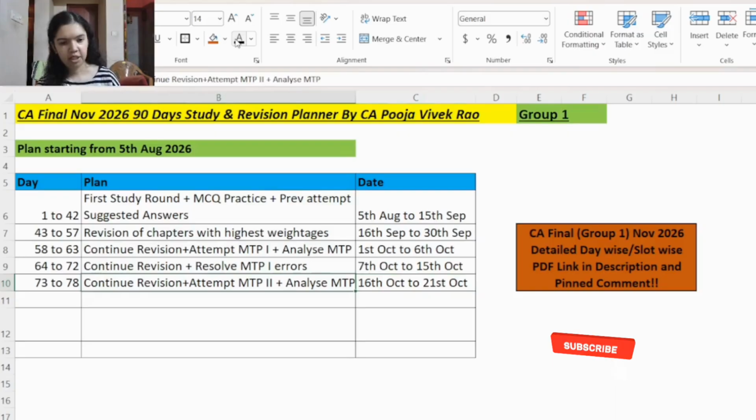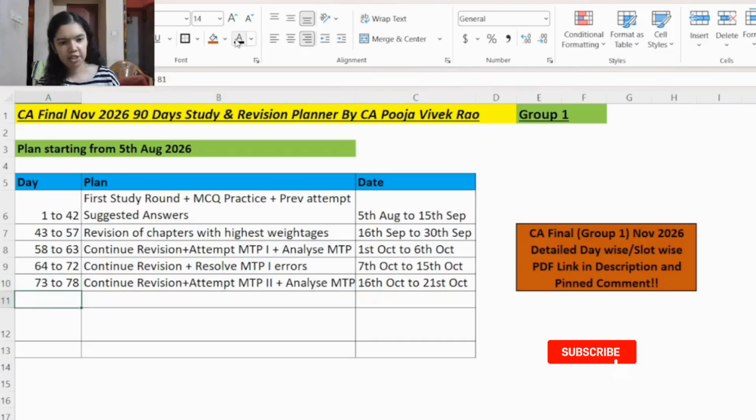And while attempting and analyzing the mock test paper 2, you will have to follow the same rules which you followed while attempting and analyzing the mock test paper series 1. And also your mock test paper 2 marks should have significantly increased as compared to MTP 1 marks, because you would have worked on the errors of MTP 1. However, if you come across any new errors or if any old errors are still pending, please make a note of that so that you can work on that in the upcoming days.